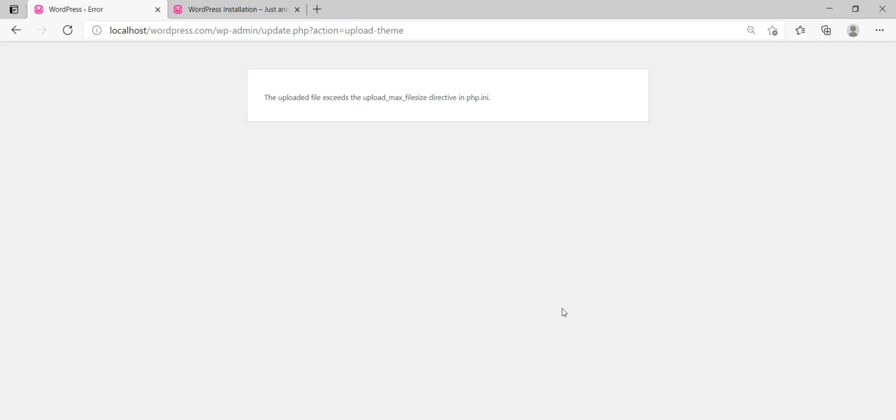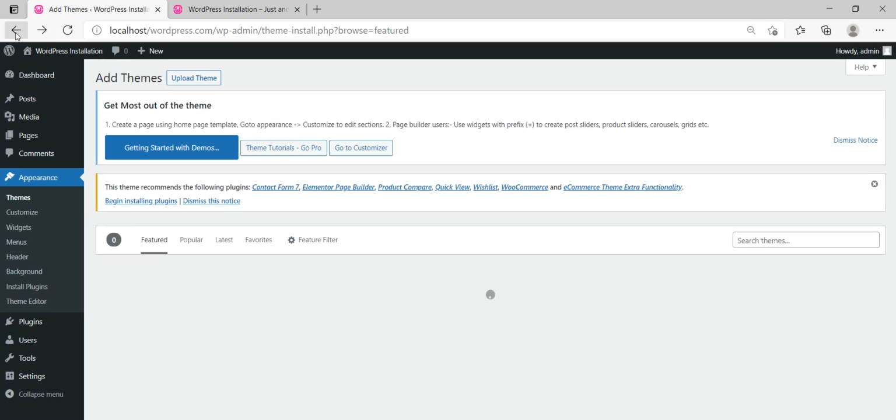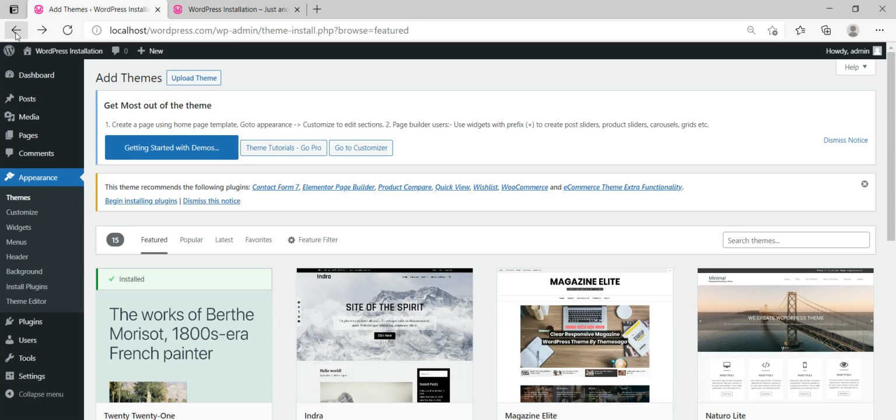Okay, so it's giving us an error that we have exceeded our file upload size. Okay, let's try and solve this. So by default, when you're installing WordPress locally, the maximum file size of content you can upload is 2 megabytes.